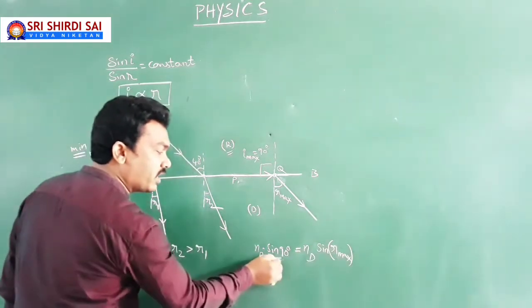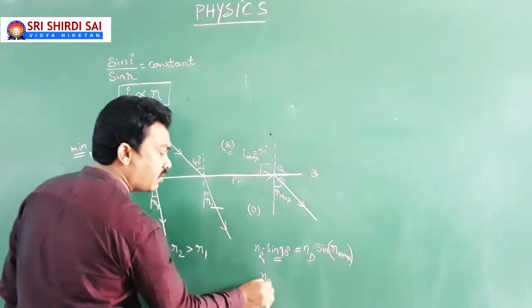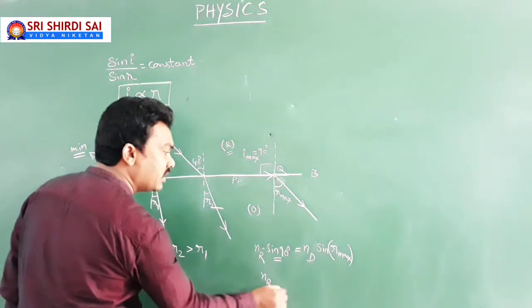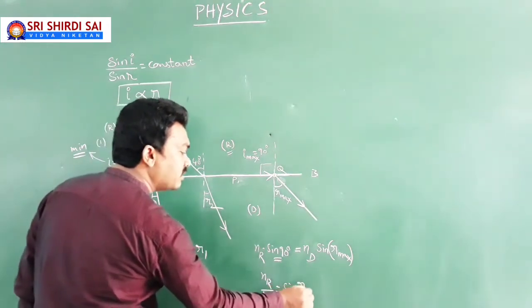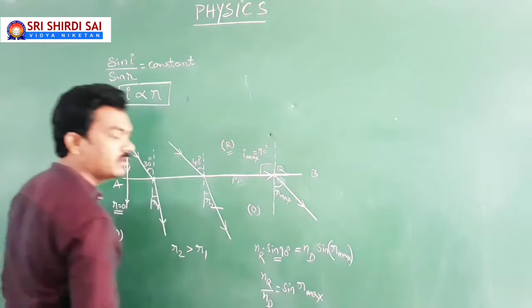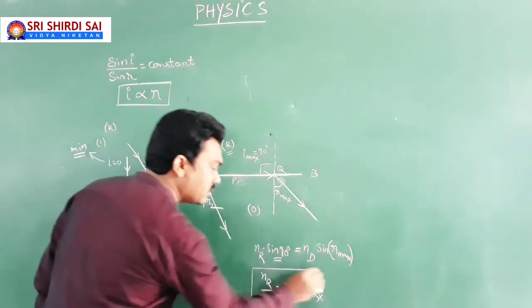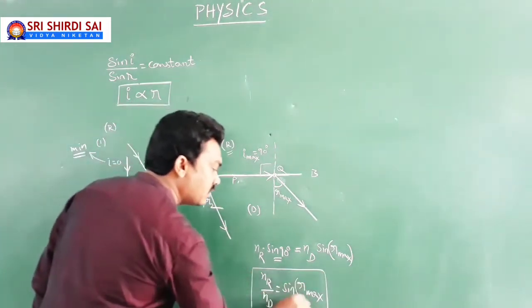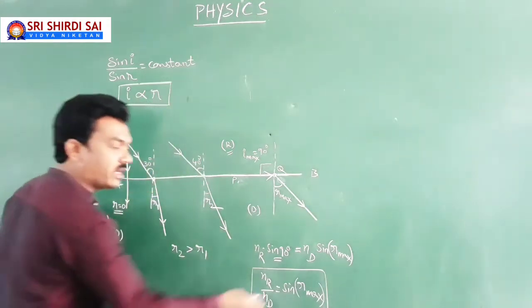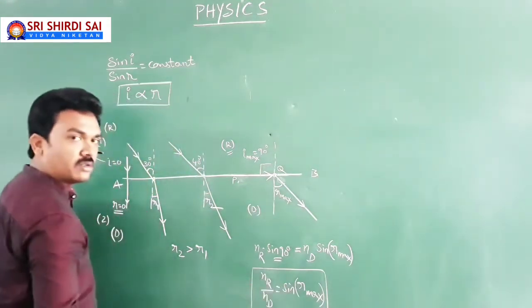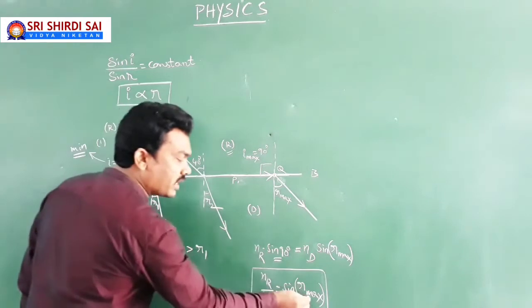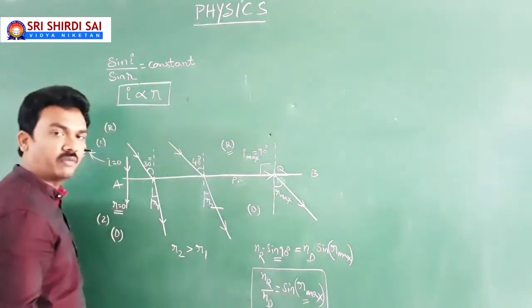Sin 90 degrees is 1, you know this. So NR by ND is equal to sin R maximum. So from this equation, sin of R equal to NR by ND. So if these values are known, you can calculate the maximum angle of refraction.